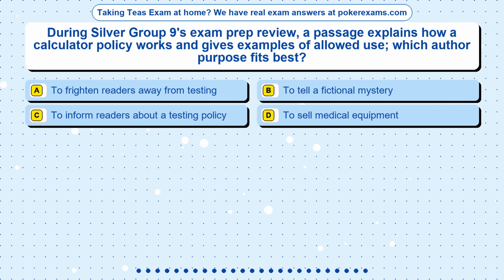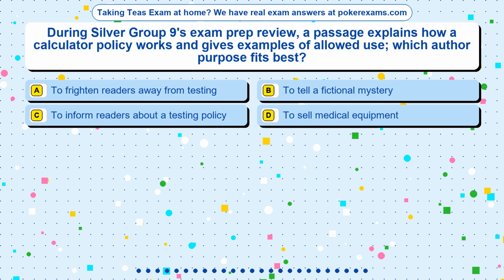Question 3. During Silver Group 9's exam prep review, a passage explains how a calculator policy works and gives examples of allowed use. Which author purpose fits best? Option A. To frighten readers away from testing. Option B. To tell a fictional mystery. Option C. To inform readers about a testing policy. Option D. To sell medical equipment.